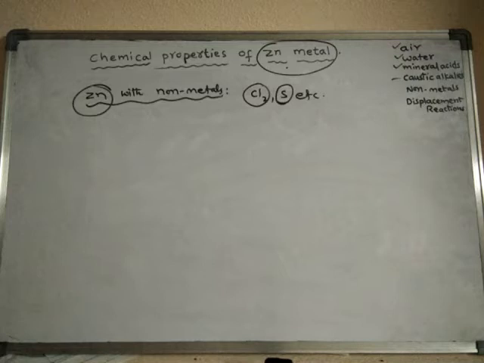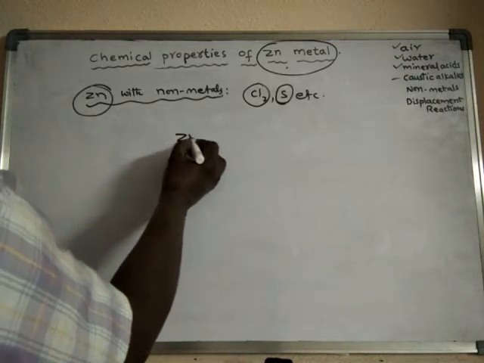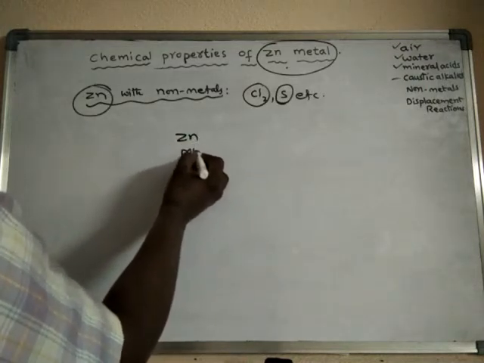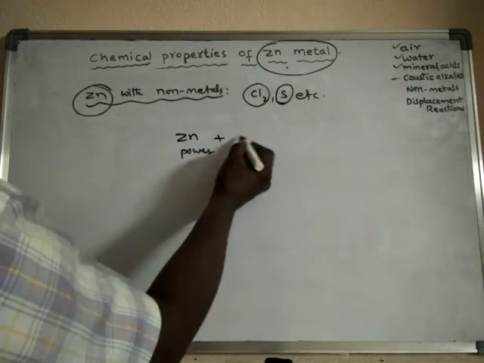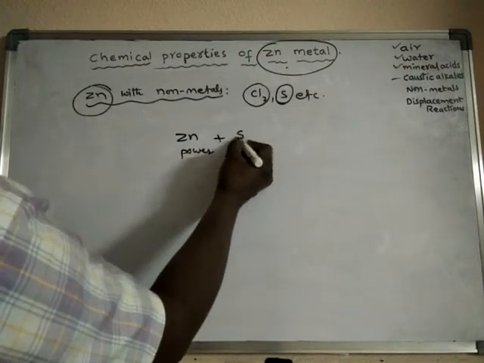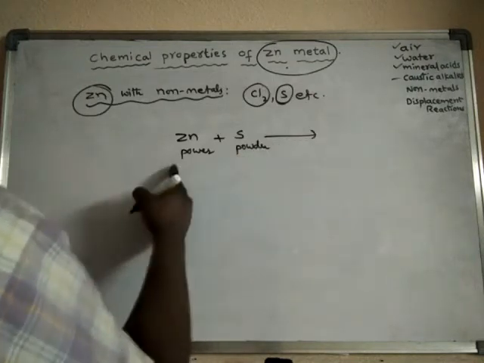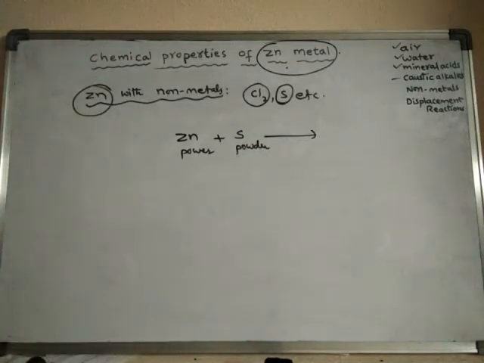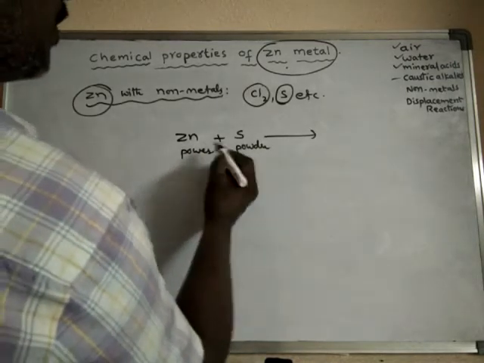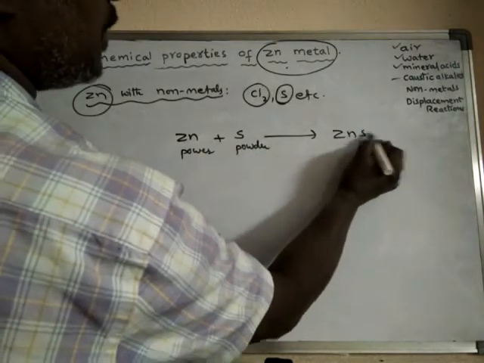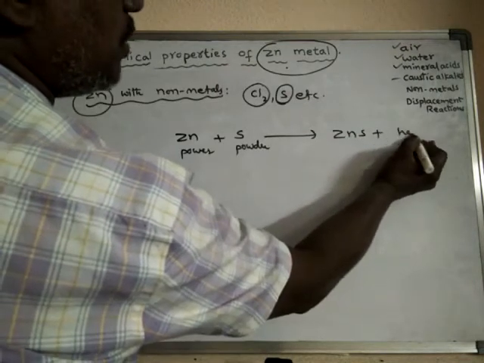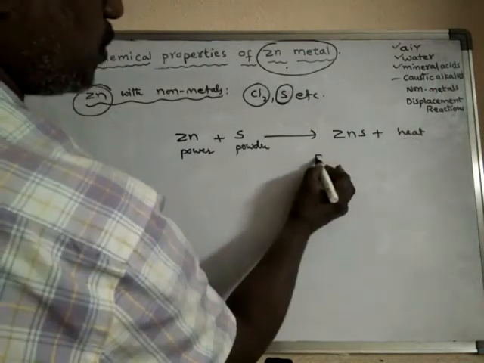Actually, when the mixture of zinc powder and sulfur powder is heated or boiled, what happens? Both of them react to form zinc sulfide and a large amount of heat is liberated. It is an exothermic reaction.